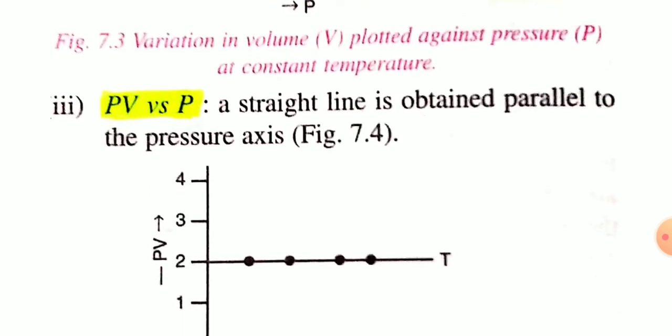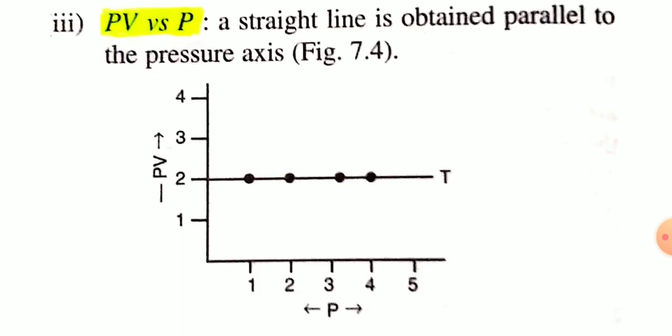Next, the PV versus P curve or graph. According to Boyle's law, the product of pressure and volume remains constant always.